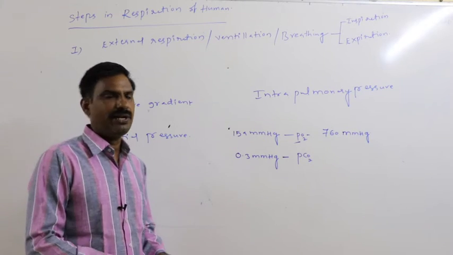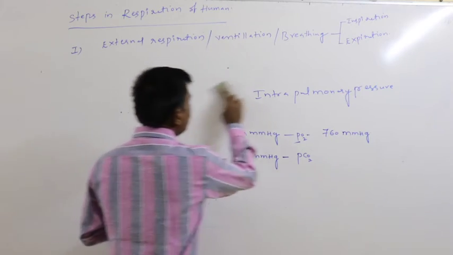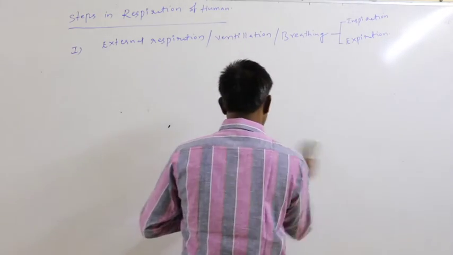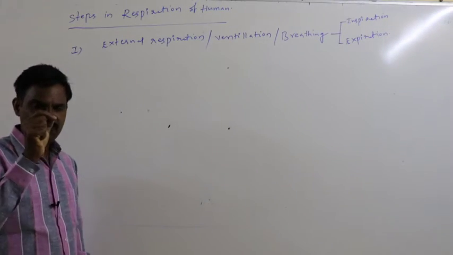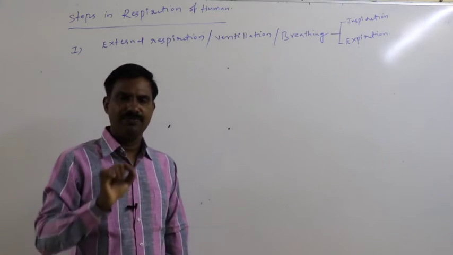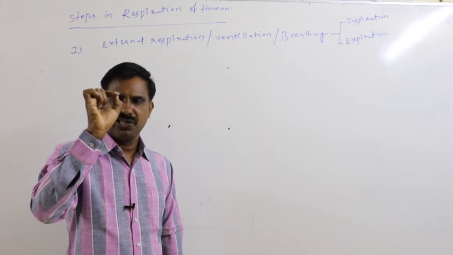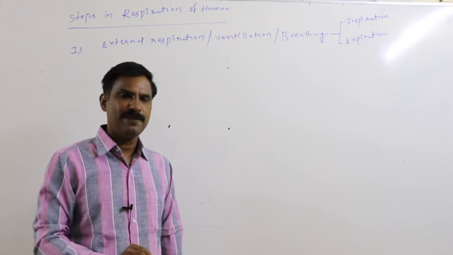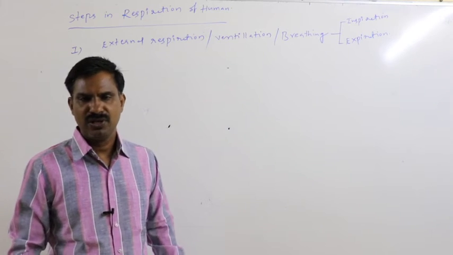Just before going to ventilation, before going to breathing, we first have to know which muscles are useful to create the pressure gradient between the lung and atmosphere for inspiration and expiration more effectively.